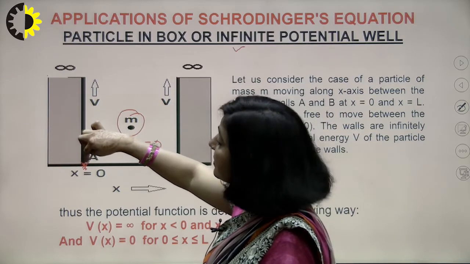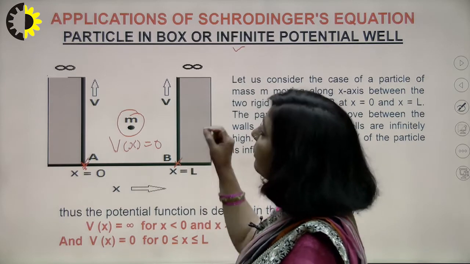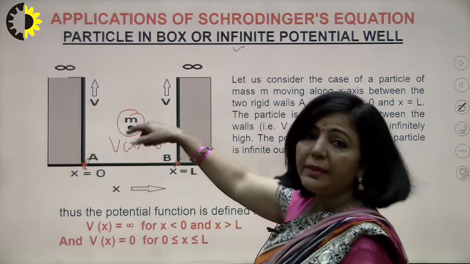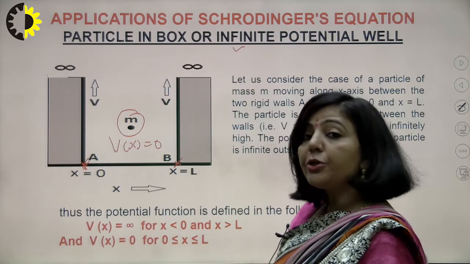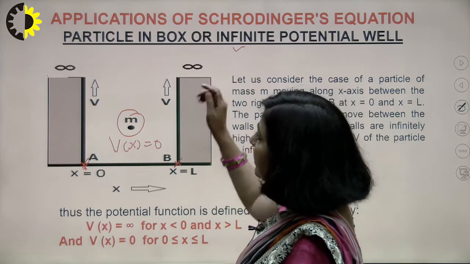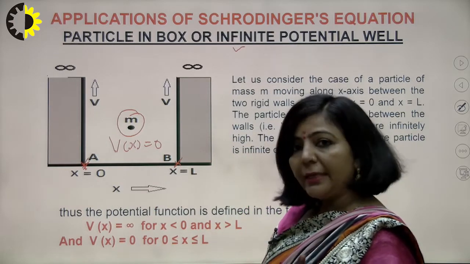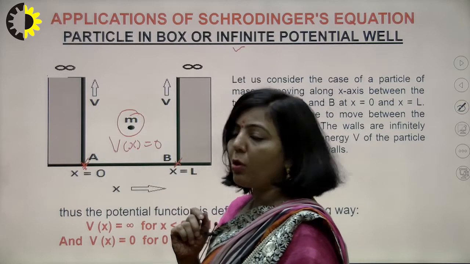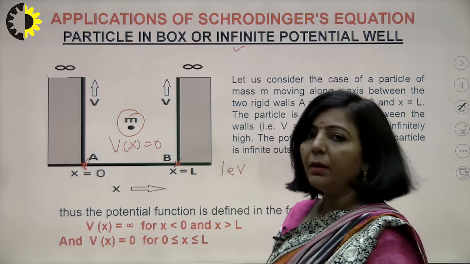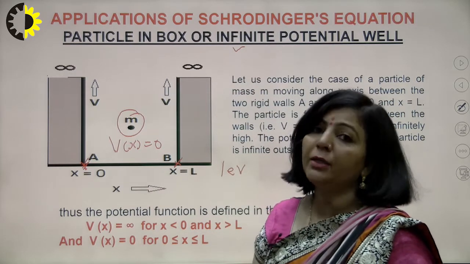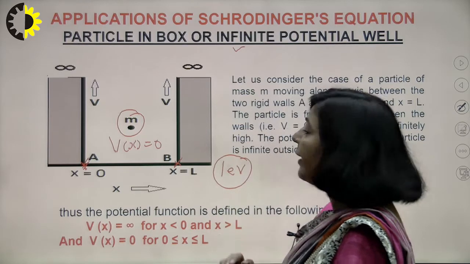One boundary is at x is equal to 0, and another boundary is at x is equal to L. Now if this particle wants to cross these boundaries, then it should have a certain amount of energy, sufficient to cross these barriers at x is equal to 0 as well as x is equal to L. Let the particle which is enclosed in this box have energy 1 electron volt. I am just giving this example so that you can understand the meaning of infinite potential well here.